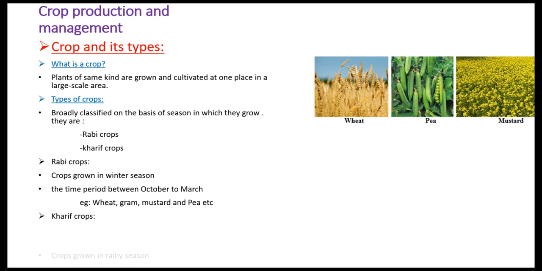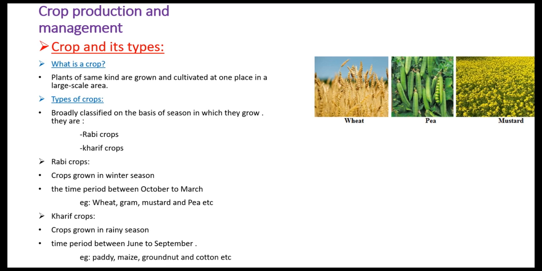Then what are Kharif crops, children? The crops grown in rainy season. What is the time period of these crops? The time period is between June and September. It means the farmers sow the crop in June and harvest in September.